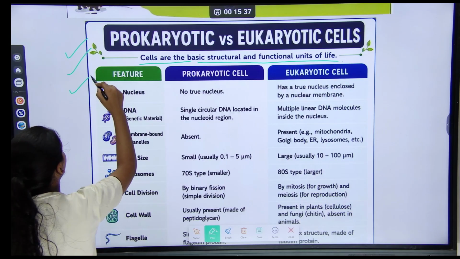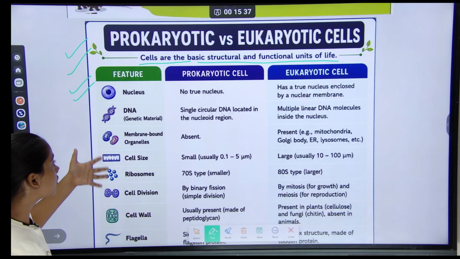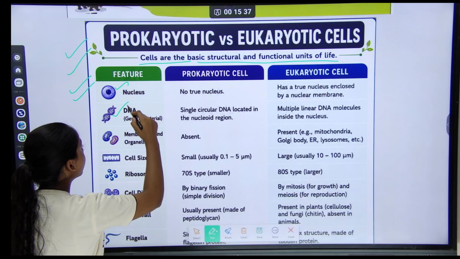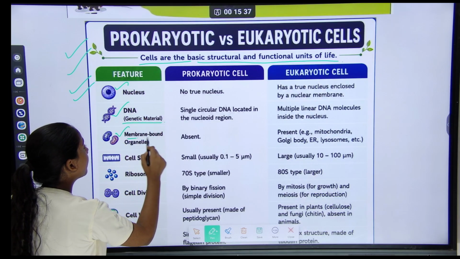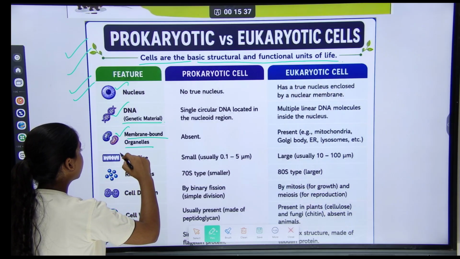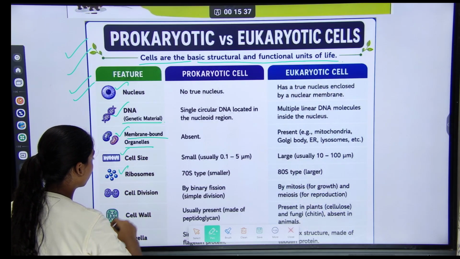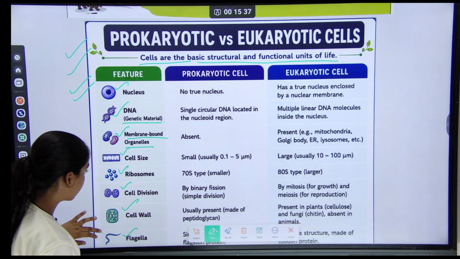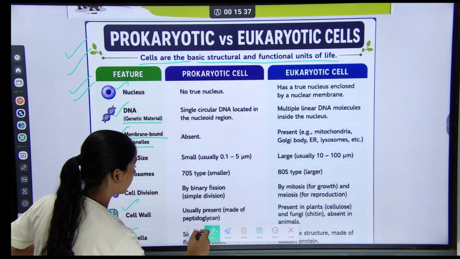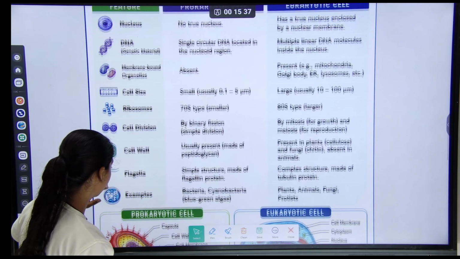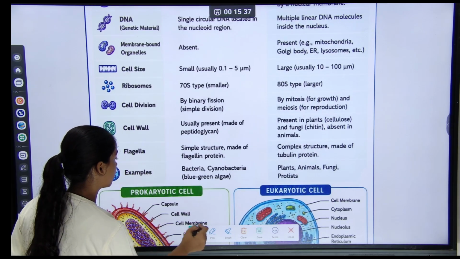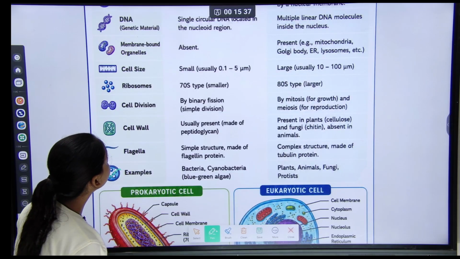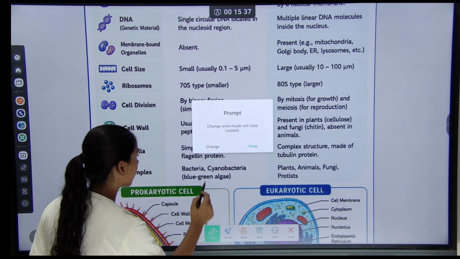And then let's start the differences. Features are: nucleus, DNA, genetic material, membrane bound organelles, cell size, ribosomes, cell division, cell wall, and some examples. So let's start.